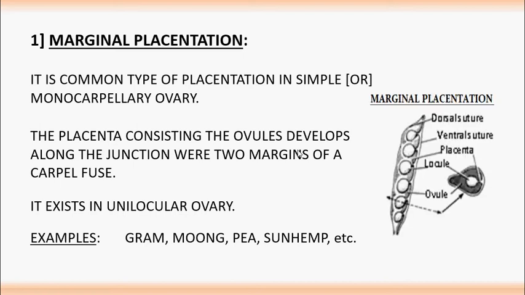Let's see the photograph of marginal placentation. So here the ovules are developed at the junction where the two margins of the carpel are fused. At that region the ovules are developed. Hence this arrangement is called marginal placentation.